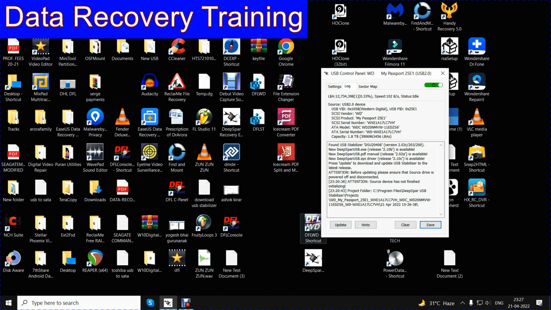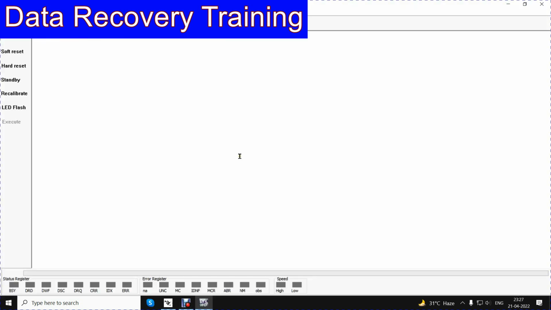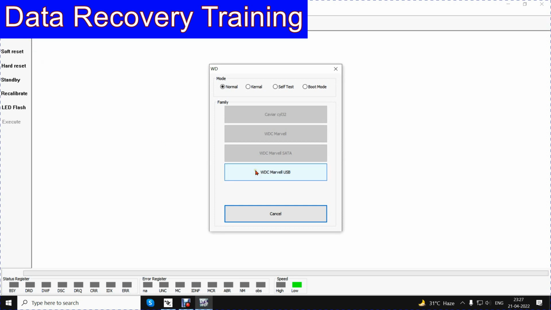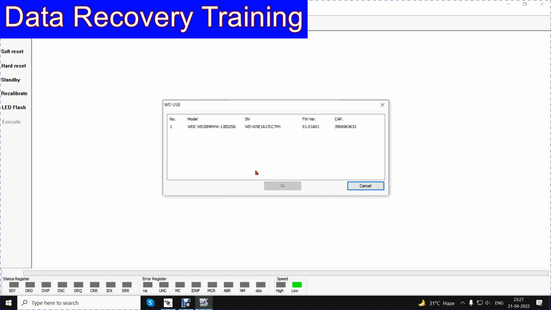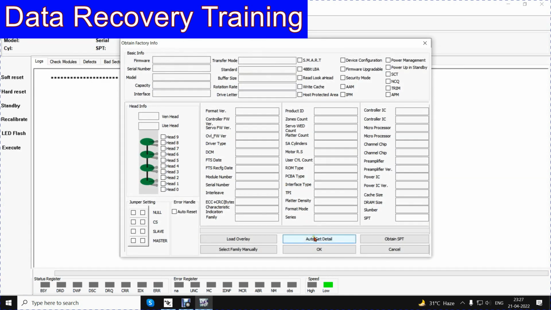Now let us do more study of this drive. I am starting WD USB. I will see whether it is getting detected in Dolphin WD Marvel USB device. Yes, it has got detected. I will see what it shows in AutoGet detail.